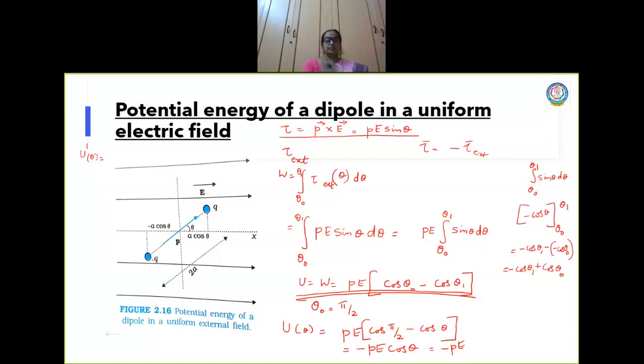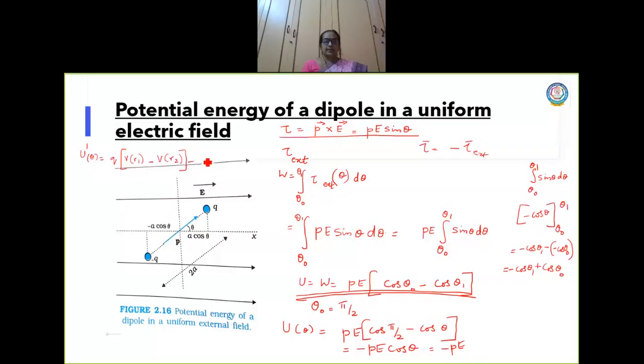When you consider this as two separate charges, I will have the potential energy with respect to the system of charges, what we wrote in the previous topic. q into v of r1 minus v of r2 is minus q square by 4 pi epsilon naught into 2a.